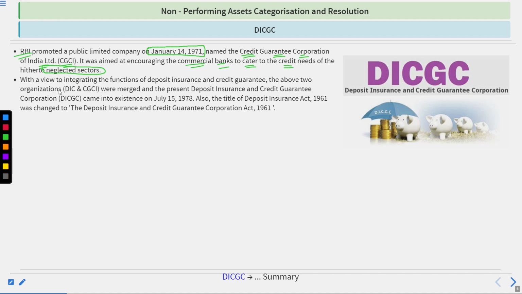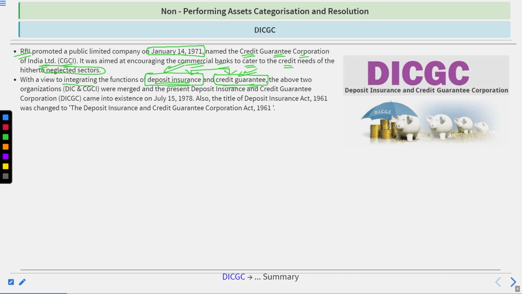Okay, with a view to integrating the functions of deposit insurance and credit guarantee. Like you can say, deposit insurance means those who had deposited their money with the bank, their money is safe. Credit guarantee, those who are neglected by the normal banks and wanted a credit, they will get a credit facility. So these two things were to be integrated together.